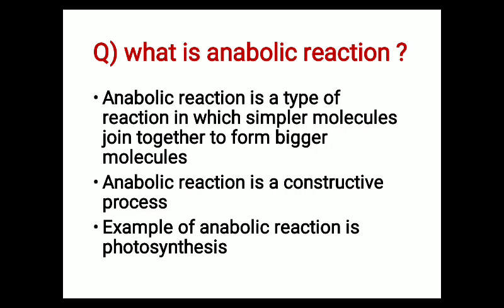In an anabolic reaction, simpler molecules join together and give rise to a bigger molecule. A very good example of anabolic reaction is photosynthesis. In photosynthesis, simpler molecules like carbon dioxide and water join together and form a complex molecule, which is the glucose molecule. As compared to CO2 and water, glucose is a bigger molecule. So this is known as an anabolic reaction.